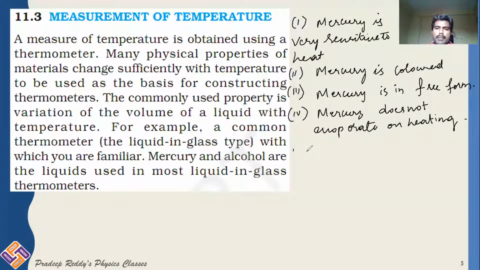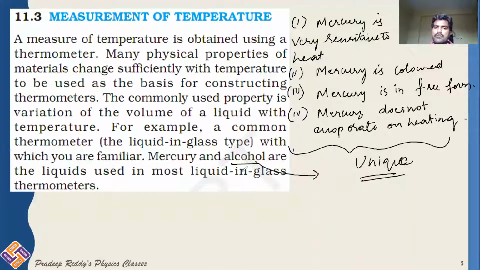So all these properties make mercury unique, and that is the reason why we use mercury as the best thermometric liquid. Alcohol is also used, and those thermometers are alcohol thermometers. That is also a liquid, but the preferable one is mercury. Mercury has a certain melting point as well as boiling point. Beyond that limit, if you want to measure any temperature, we will go for alcoholic thermometers.